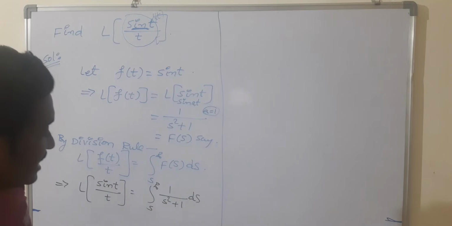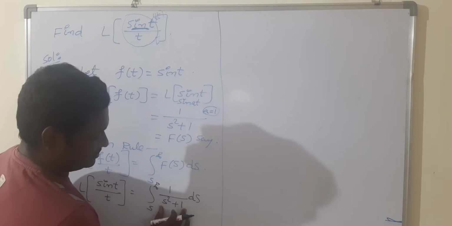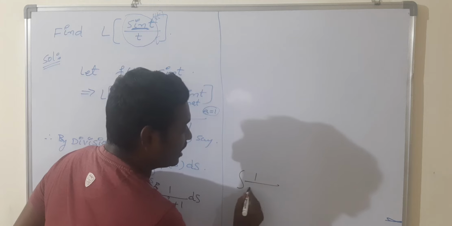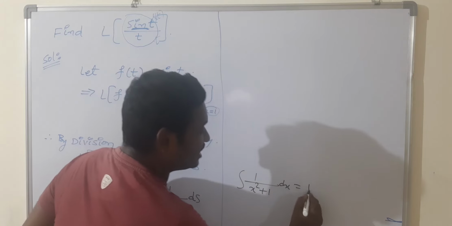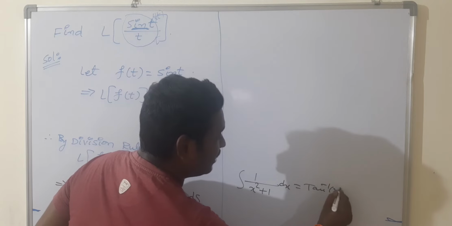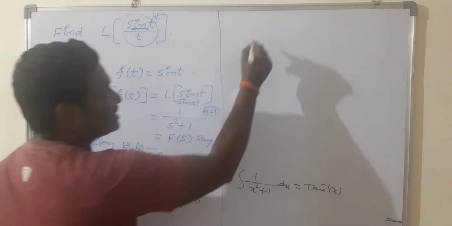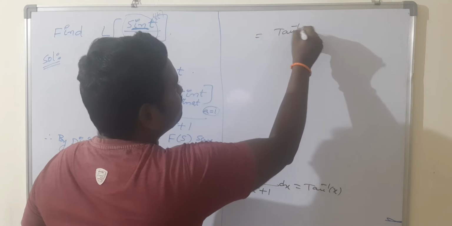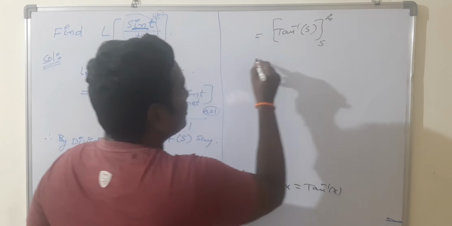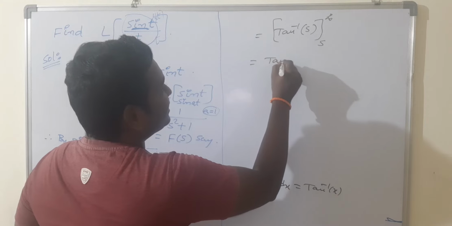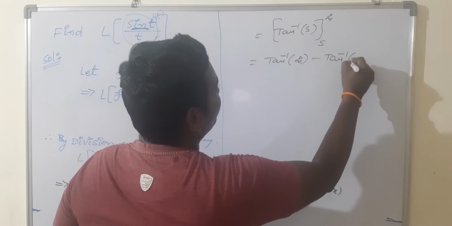Clearly we are observing that the inside term is in the form of integral 1 by x square plus 1. What is the formula for integral 1 by x square plus 1? Tan inverse x. By using this formula, the integration of 1 by s square plus 1 with respect to s is tan inverse s, within the limits s to infinity. By applying the upper limit, you will get tan inverse of infinity minus tan inverse of s.